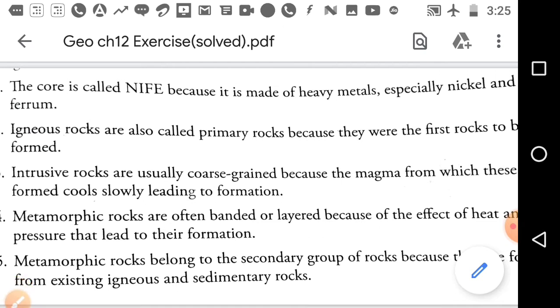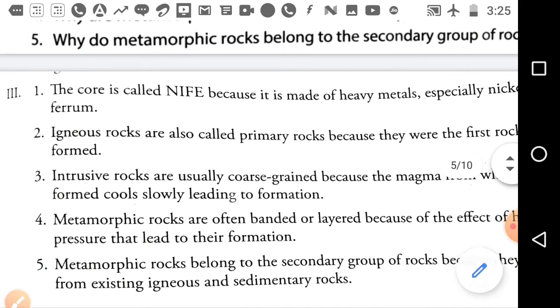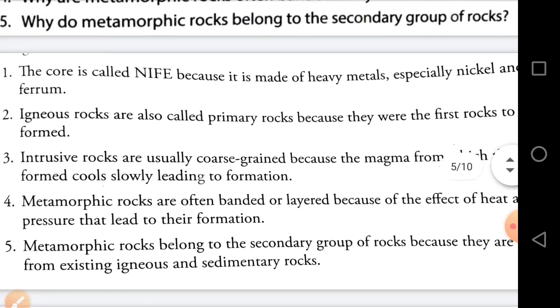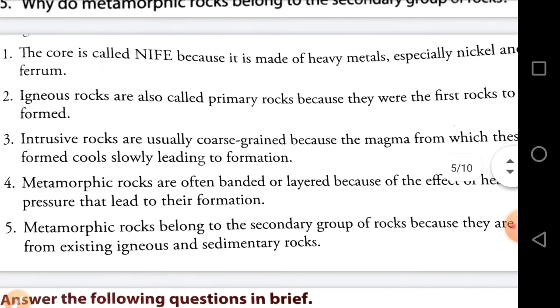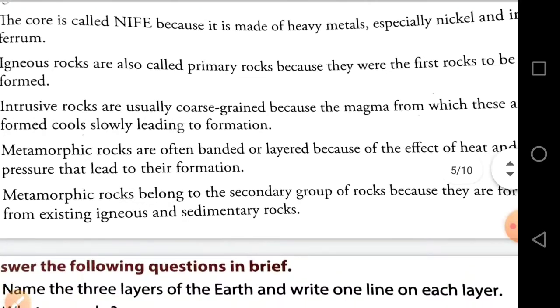Okay. Now come to question number 4. Why are the metamorphic rocks often banded or layered? The answer is, metamorphic rocks are often banded or layered because of the effect of heat and pressure that led to their formation. Because of the heat and pressure involved in their formation, metamorphic rocks look layered and banded.